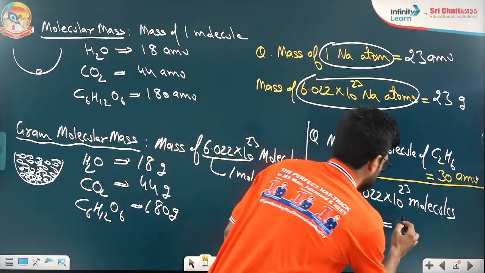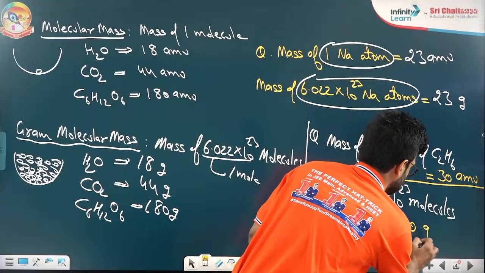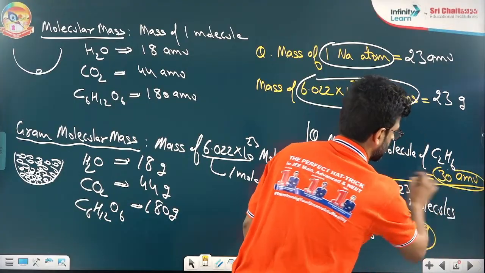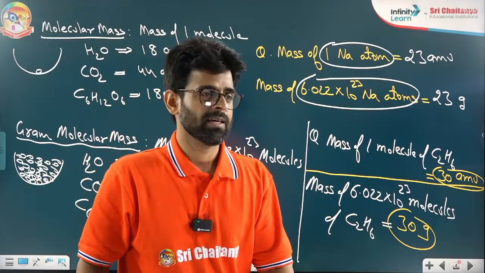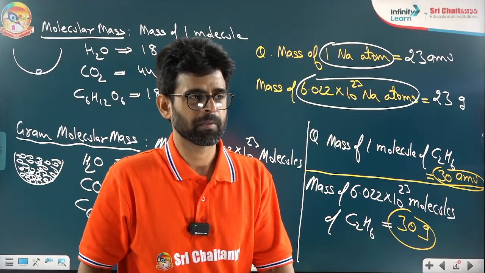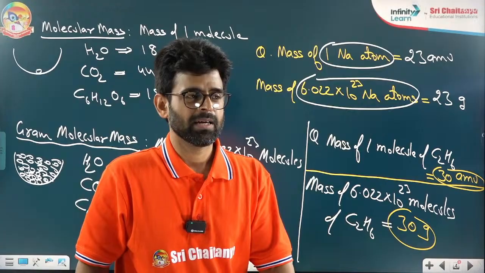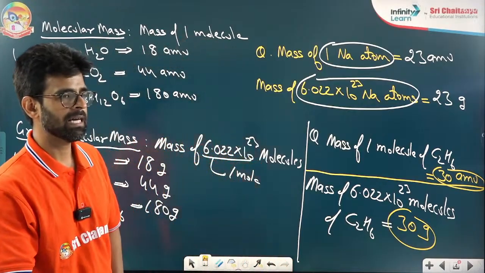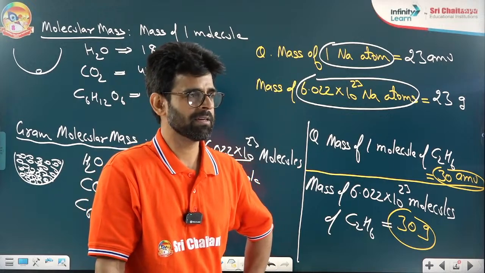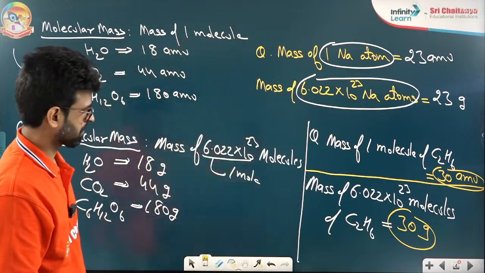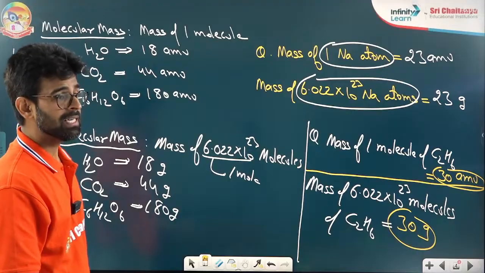The answer is 30 gram. I hope we are clear now. What is the difference? Now we can come to the formulas for mole.